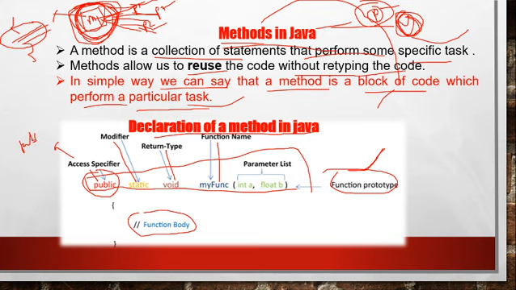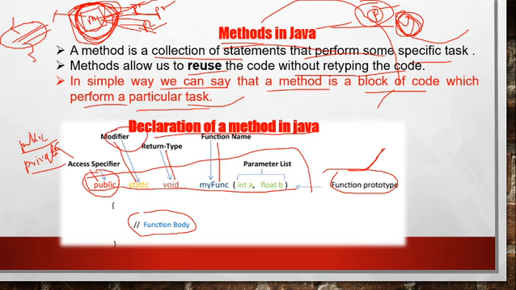Public: if you write public here, it means all classes can access it and it is accessible everywhere. The second one is private. I will explain the access specifiers in the coming lectures, but here understand a little bit. Private means this function can only be used inside the class where we have declared it, not outside the class.